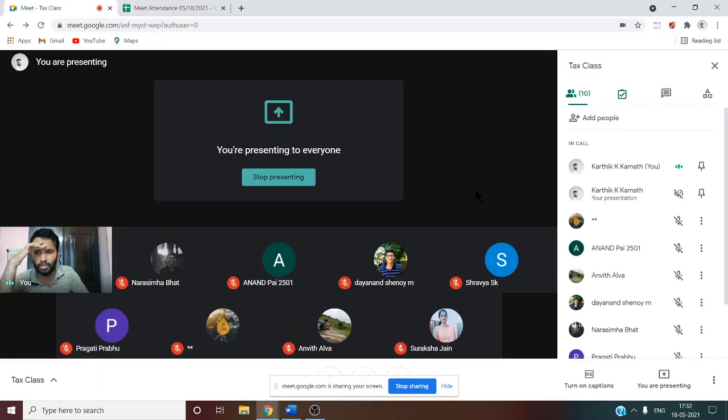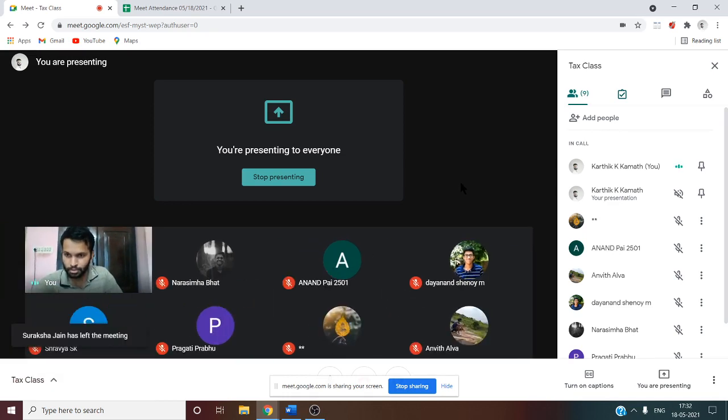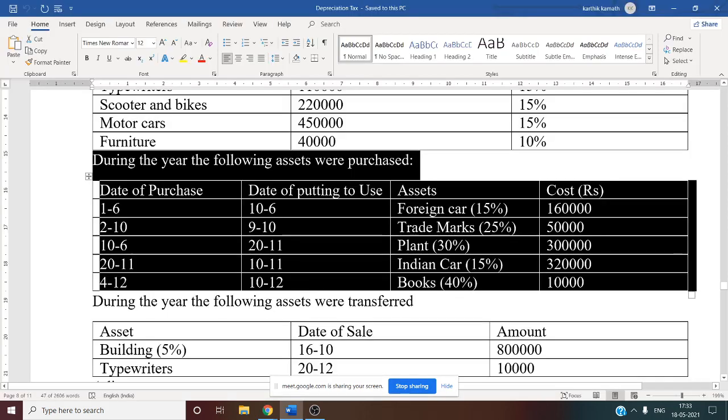Can you tell me, the date of purchase or the date of putting into use? Not the purchase, the date of putting into use is what you are going to consider, in the case where both are mentioned. If only the purchase date is given, of course that date itself we will assume as the date of the asset being put into use. Here they have specifically mentioned the date of putting into use, so that is why we are going to consider this date.